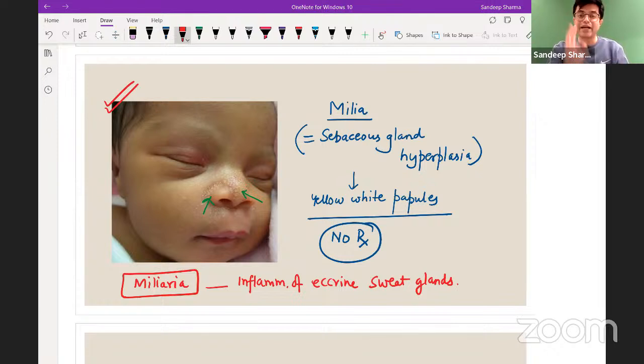And both of them, if you practice past questions, they are past MCQs. And don't get them wrong in the paper, right? So milia versus miliaria, they are separate.